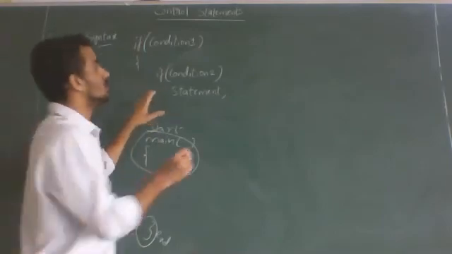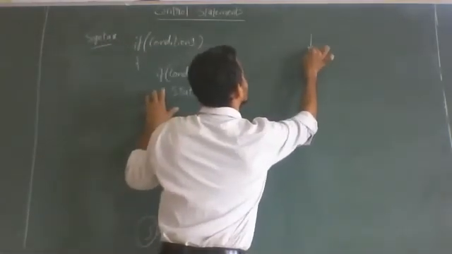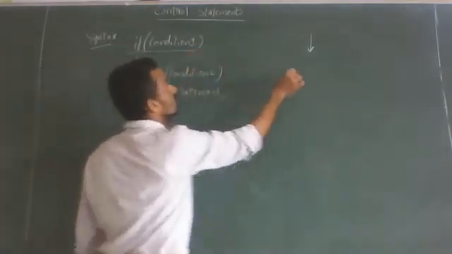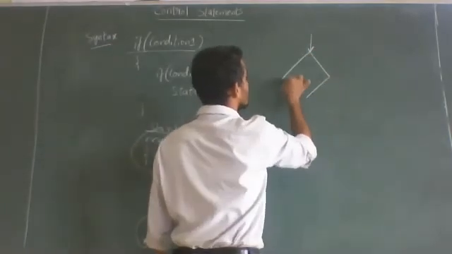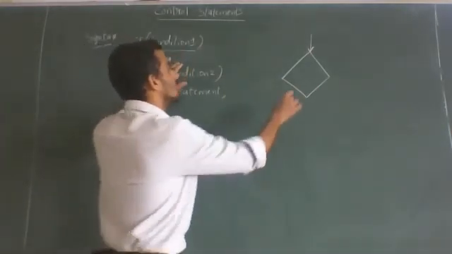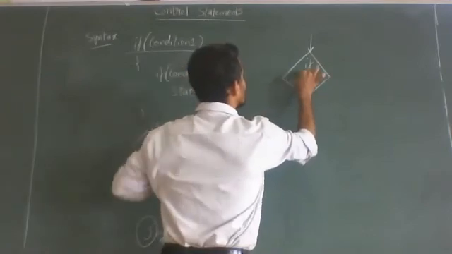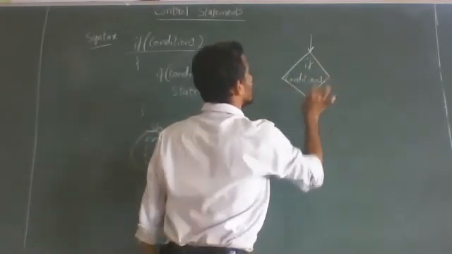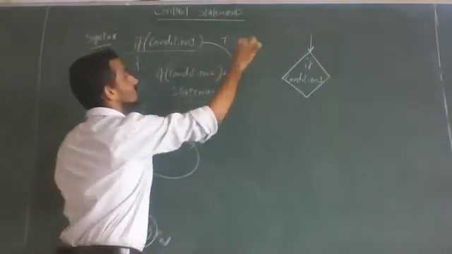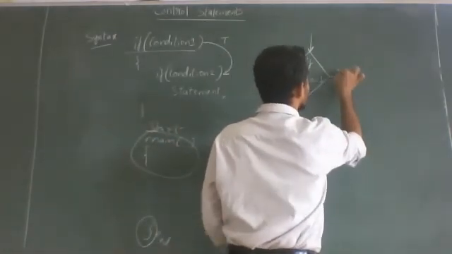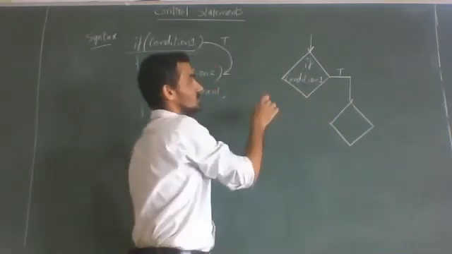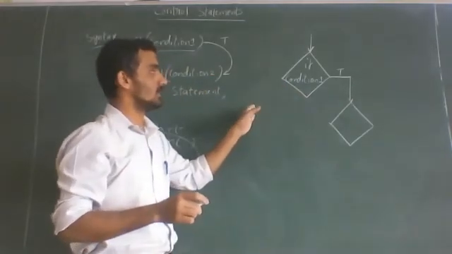When you are writing part of the flowchart, you just start with an arrow. Don't write start, nothing. Then conditions we will put in the symbol called rhombus, or diamond symbol. Two conditions are there. In this, write the first condition, condition 1. Now, if it is true, we will go to the second condition. Similarly, in the flowchart, if it is true, you draw in another direction, right side or left side. It's your comfort. If you draw on the left side also, it is okay.